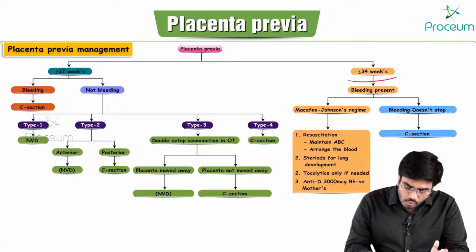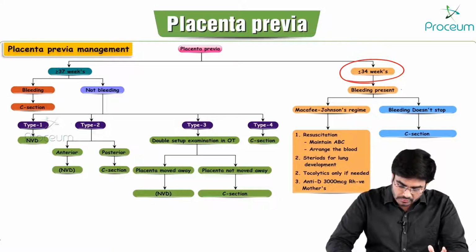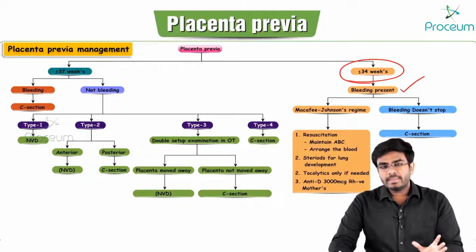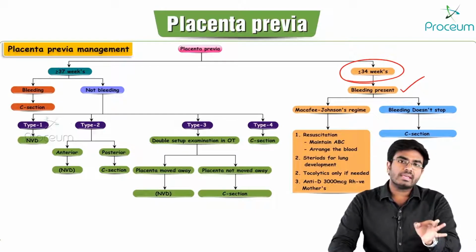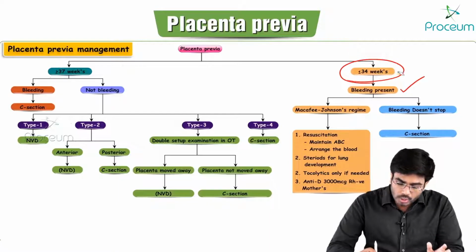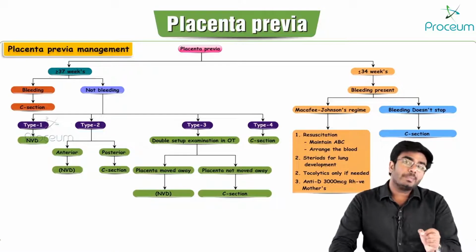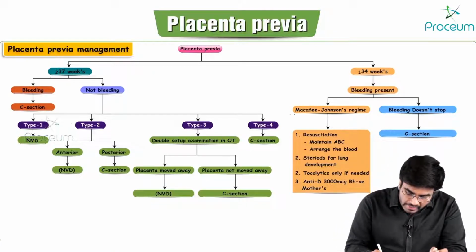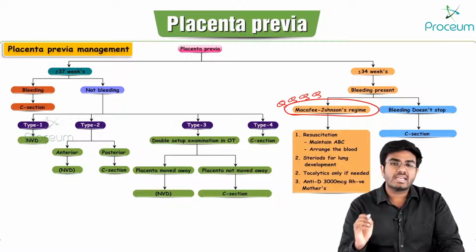Now, before 34 weeks, she is having bleeding. Now she came to the department, and we have seen that placenta previa is present on ultrasonography. Now she is bleeding. What to do? Try to do conservative management or expectant management, known as McAfee-Johnson's regimen. So very important, the expectant management done for placenta previa is the McAfee-Johnson regimen.